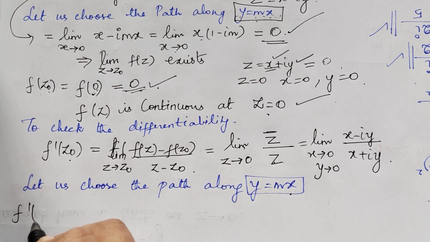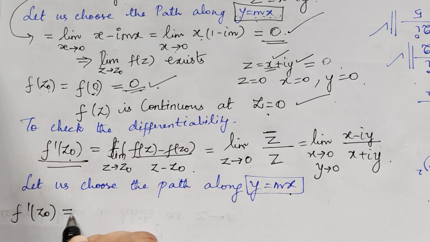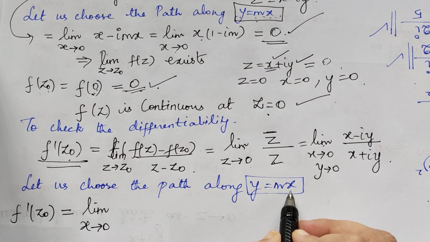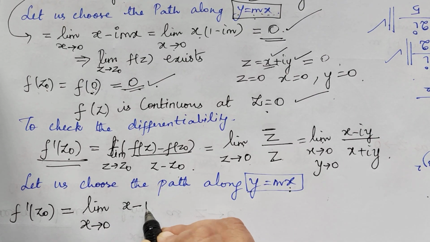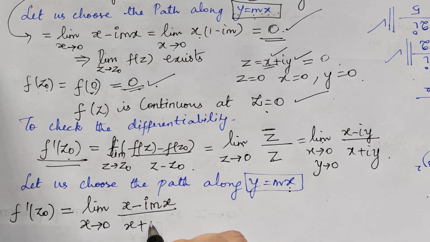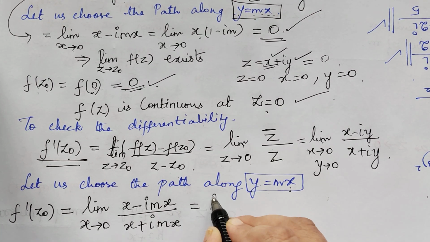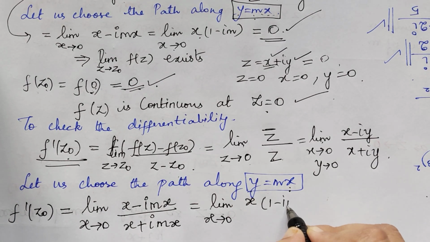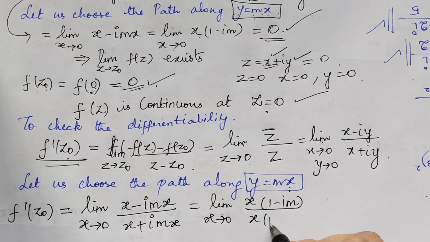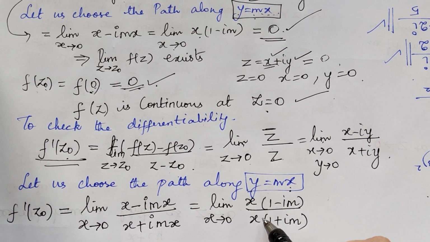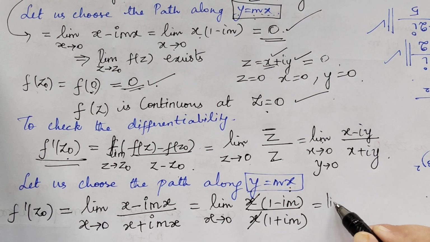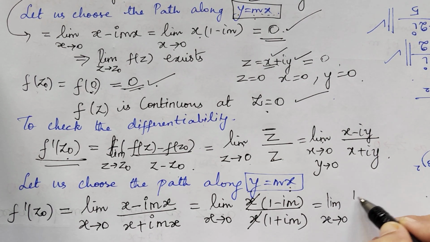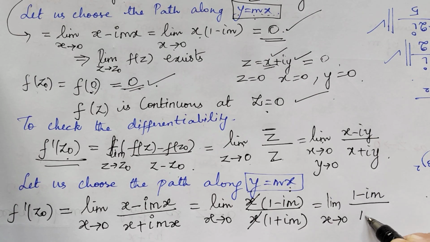So what happens to f dash of z naught? This will be equal to limit, we will have only x tends to 0 because we have changed y in terms of x. And x minus i times y, what is y? It is mx, divided by x plus i mx. So this is equal to limit x tends to 0, x is common in the numerator, so 1 minus im divided by x multiplied with 1 plus im, and this x and x get cancelled and we are left with limit x tends to 0, 1 minus im divided by 1 plus im.